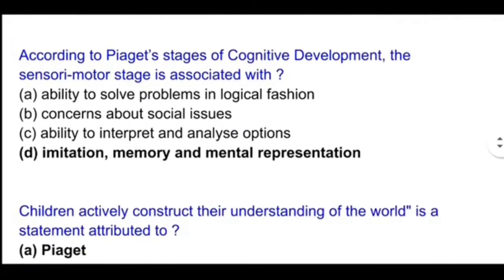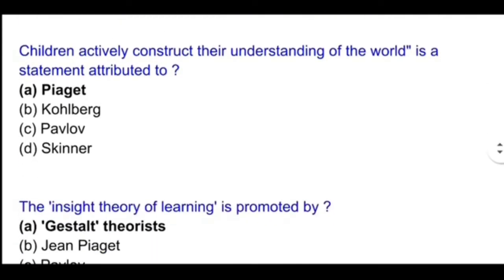According to Piaget's stages of cognitive development, the sensorimotor stage is associated with. So this stage is associated with imitation, memory and mental representation. That is option D is the correct answer. Okay, so next question. Children actively construct their understanding of the world is a statement attributed to. So this statement was given by Piaget. Okay, next question.